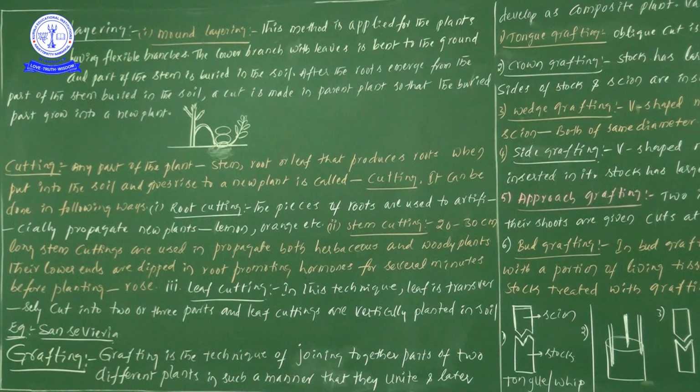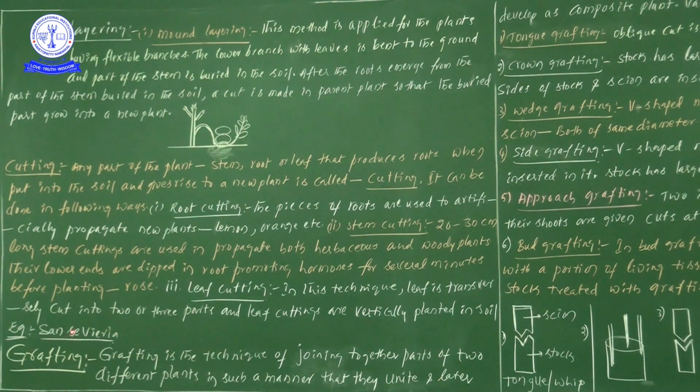This information is a little hard to remember, but if you see it 1 or 2 times, everything will be easy. The examples you can remember later also, but try to remember the processes. This is easy information only, so we can remember it very easily. Next concept, let us start to learn: grafting.